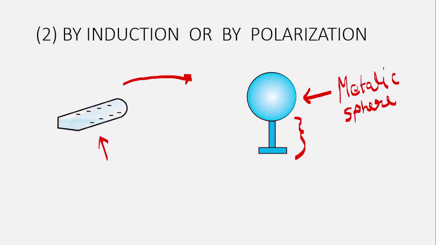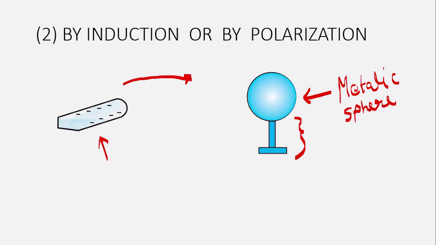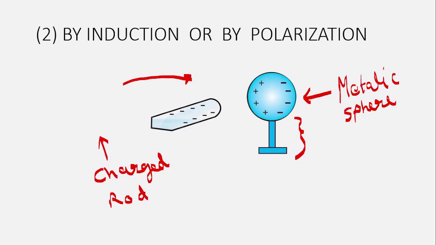metallic sphere will get separated. See, again see, when this goes back, it again becomes neutral. When this charged rod comes close to this metallic sphere, the separation of charges takes place in the metallic sphere. Right? So this is the process of induction.